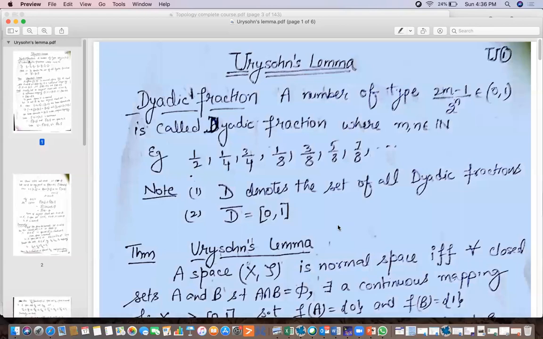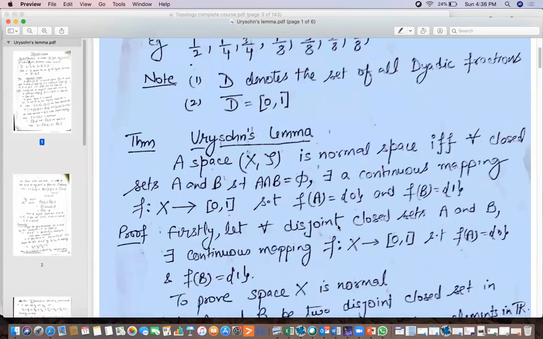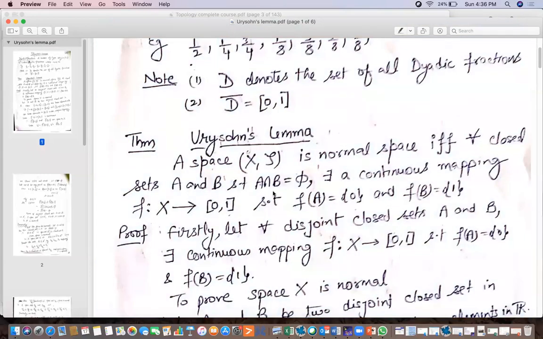Now, the statement of Urysohn's lemma. A space (X, τ) is a normal space if and only if for all closed sets A and B such that A intersection B is the empty set, there exists a continuous mapping f from X to [0, 1] such that f of A is mapped to 0 and f of B is mapped to 1.